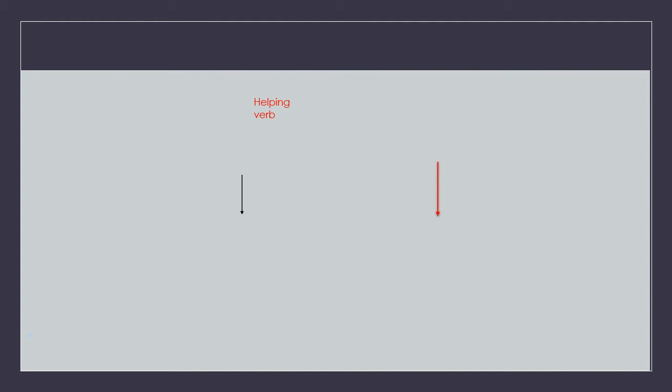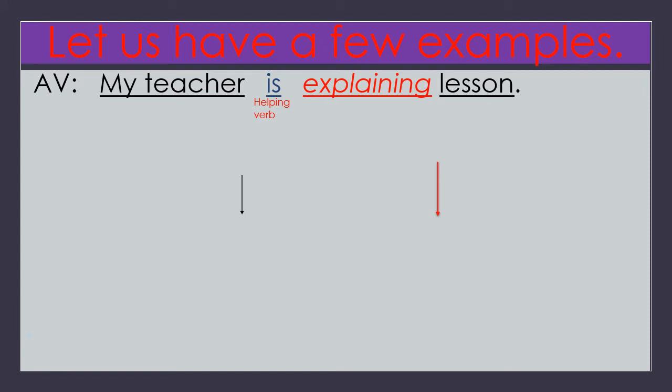Students, we look at one more example. We see here one more sentence in active voice. My teacher is explaining lesson. Here, you know my teacher is a subject. Is is already a helping verb. Explaining is the main verb. Lesson is the object. So these are the parts of speech you know.